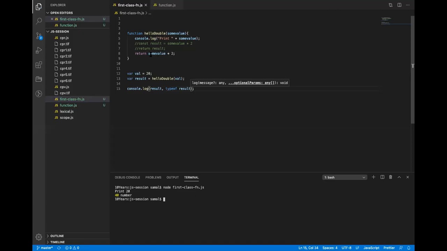Okay. If I do this, it will be a string, right? Number plus string is a string.